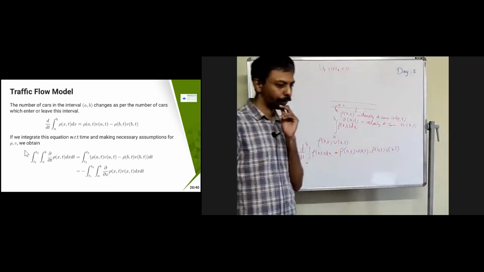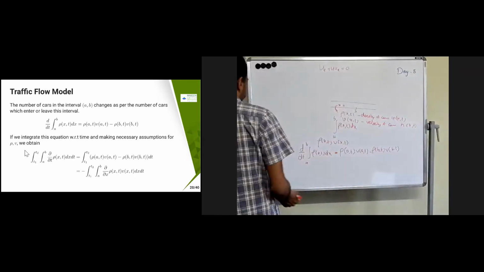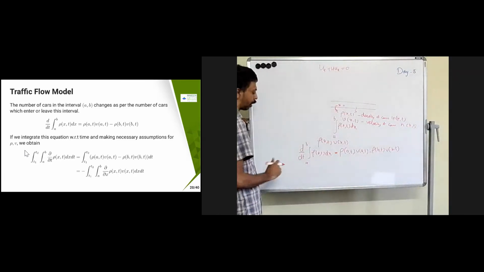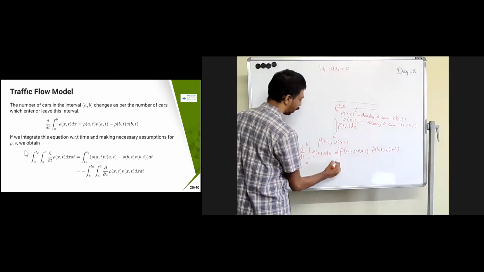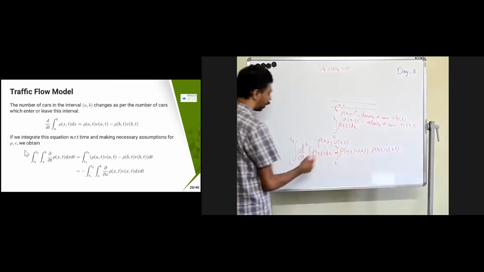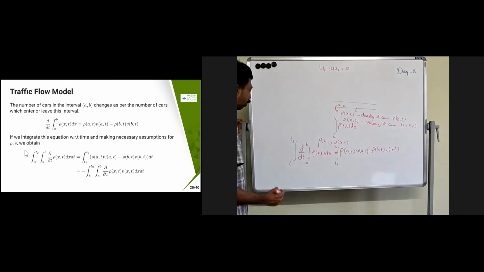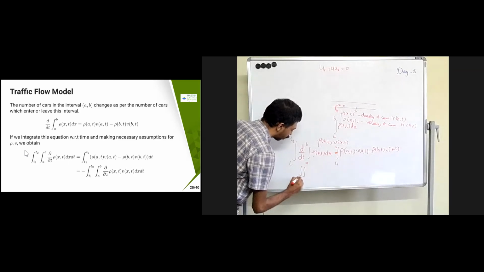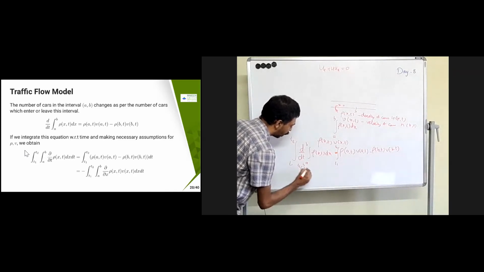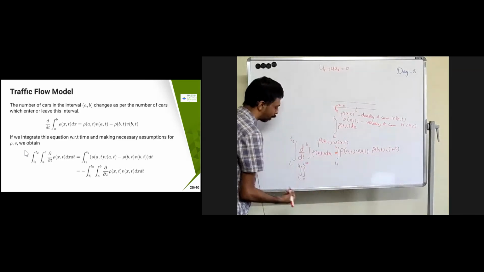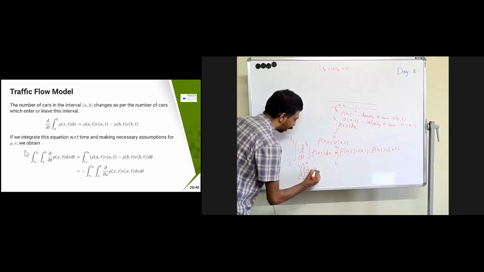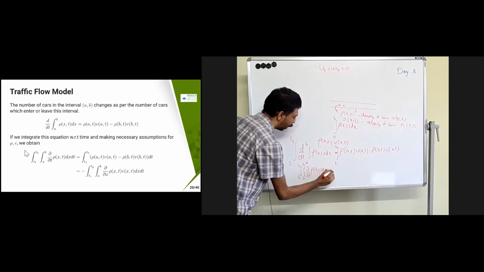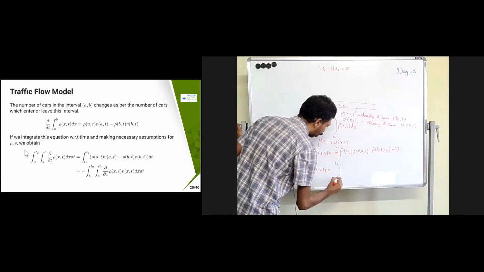I'm just going to integrate with respect to t from t1 to t2, some interval which I'm going to take. I'm bringing this d by dt inside, so that it becomes a double integral, with respect to t from t1 to t2 and x from a to b. I make some assumptions like continuity, whatever you have studied in your Fubini's theorem. So dou by dou t of rho of x comma t into dx is going to be the integral from t1 to t2.